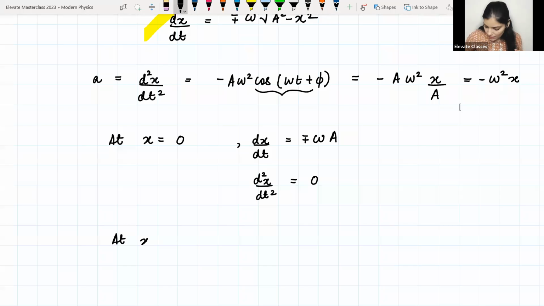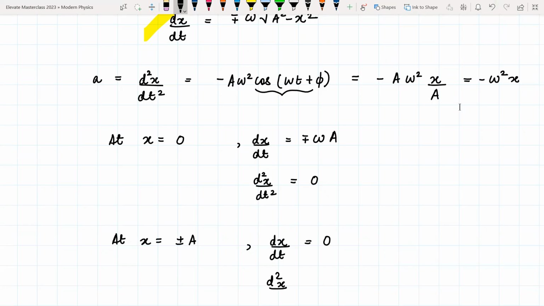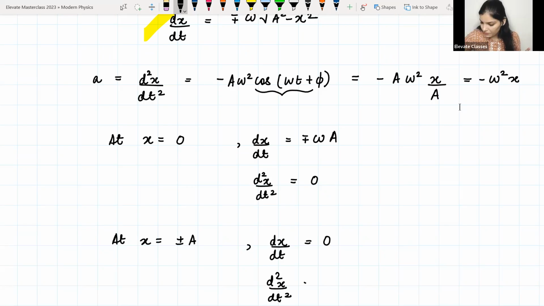And at x is equal to plus minus a, at both extremes, your dx by dt, your velocity, will be equal to 0, but your acceleration will be equal to minus omega square a, ठीक है?